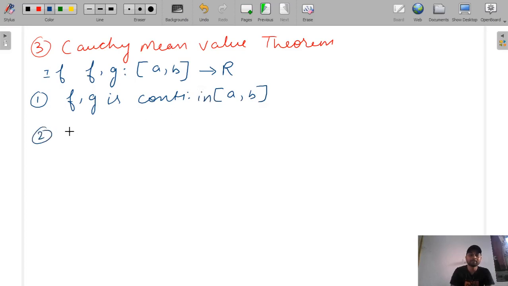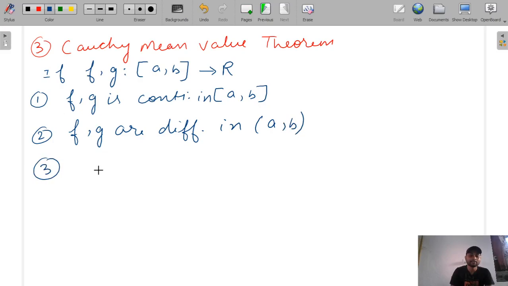The second point it should satisfy is that f, g are differentiable in (a, b), and the third condition is that g dash x is not equal to 0 for all x in a to b.